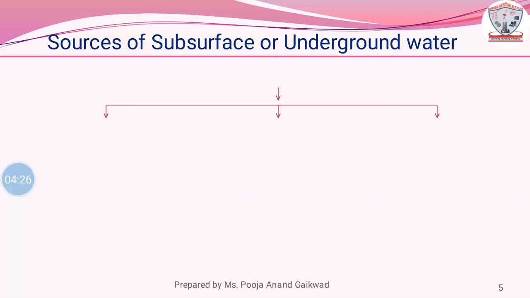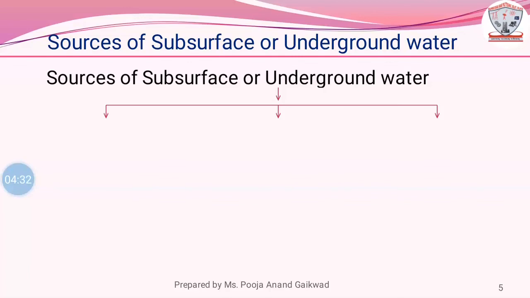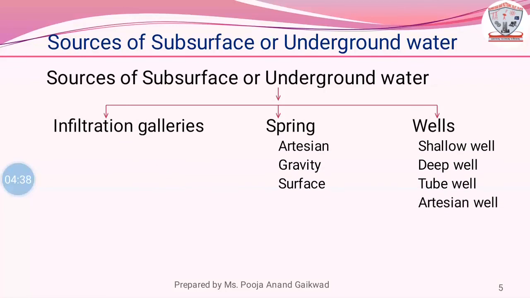Sources of subsurface or underground water. There are various sources of subsurface or underground water. Infiltration galleries. An infiltration gallery is a horizontal or nearly horizontal tunnel which is constructed through water bearing strata.